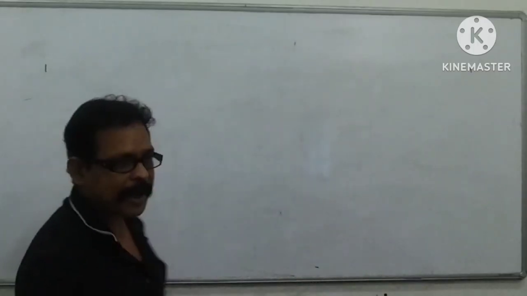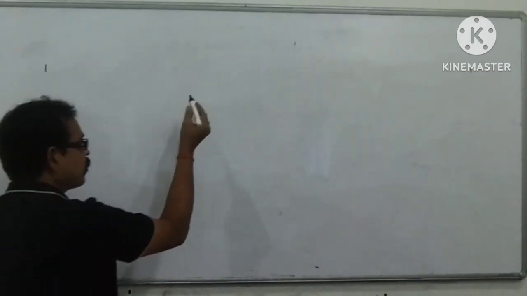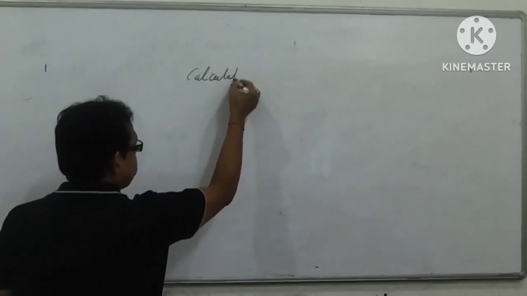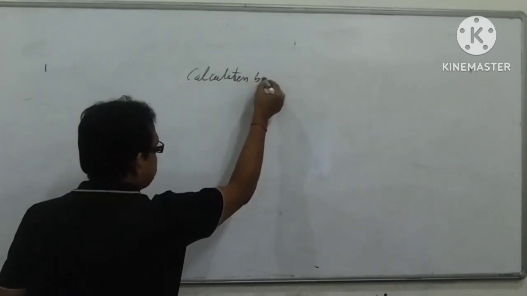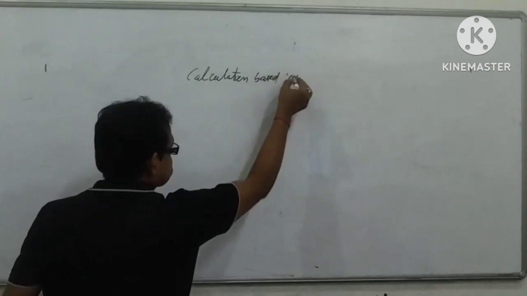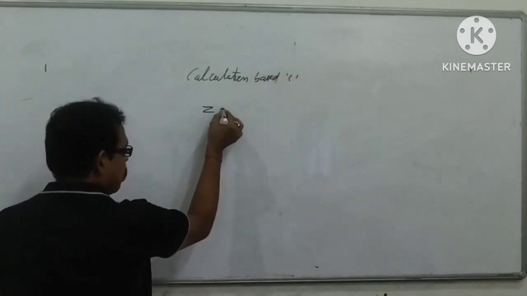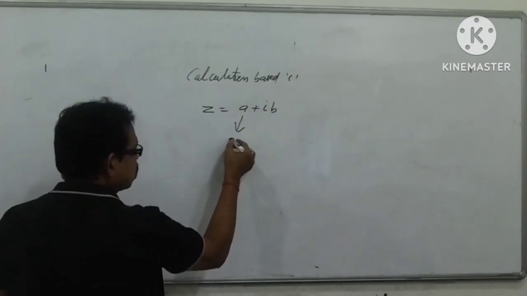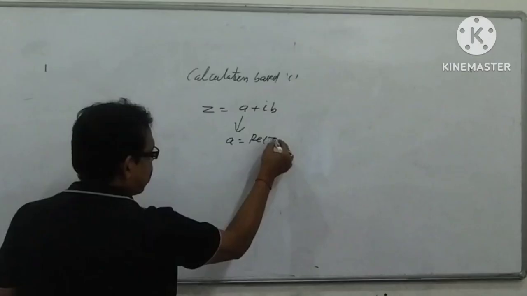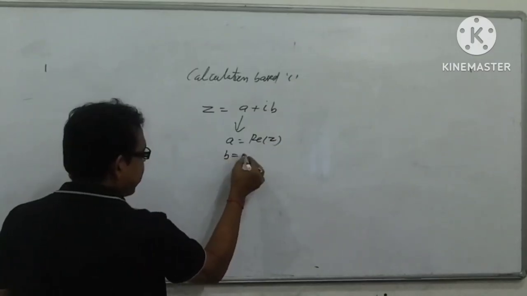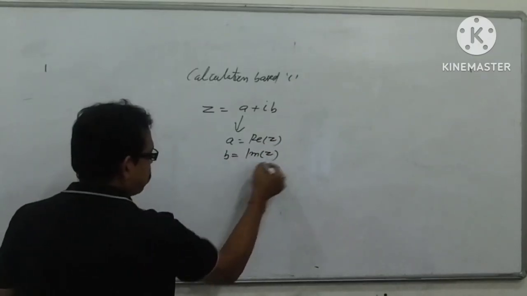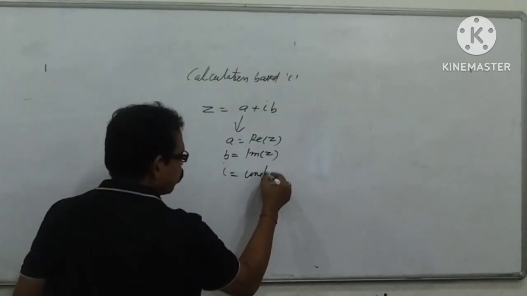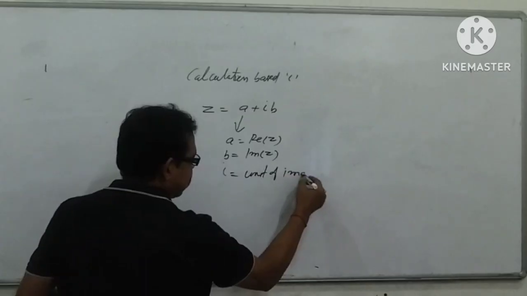Okay, I am coming to my subject. Today's concept is calculation based on i. As we know, the complex number a + ib has two parts. Suppose a is known as the real part of the complex number, b is known as the imaginary part of the complex number, and the most important, i, is the unit of the imaginary part.